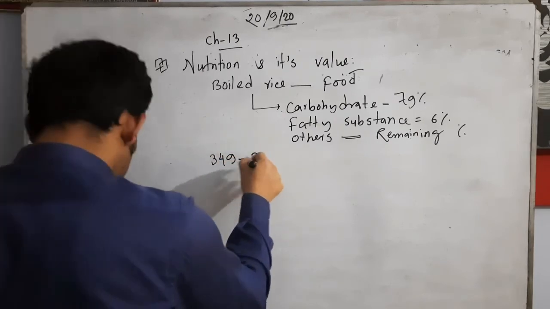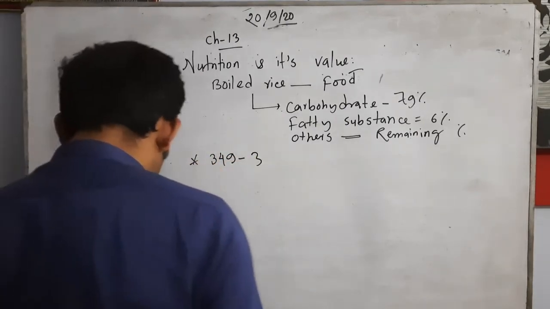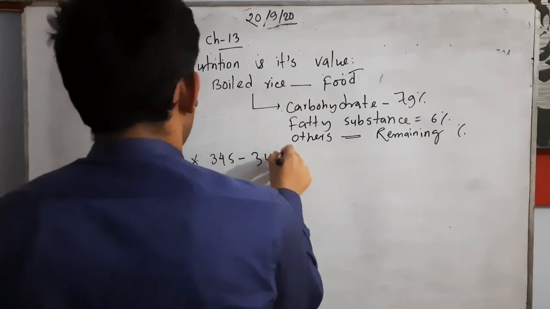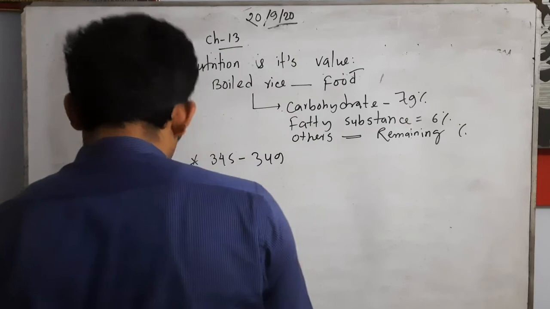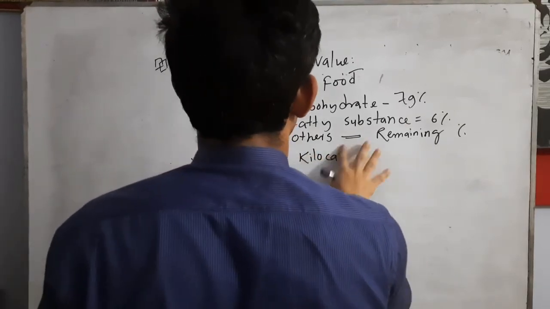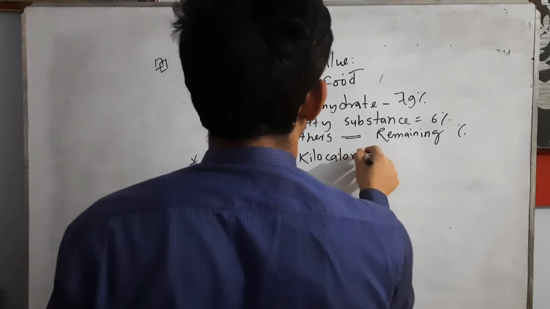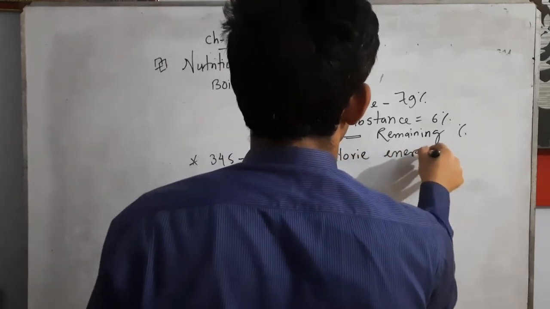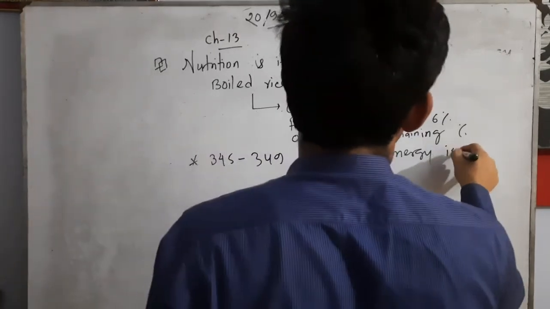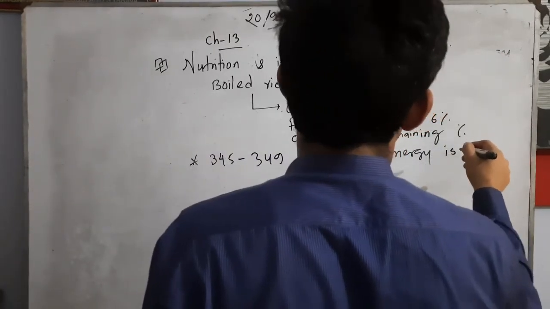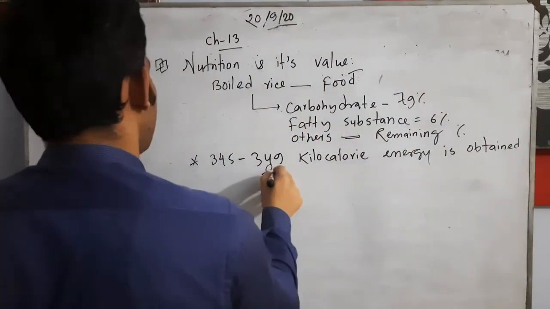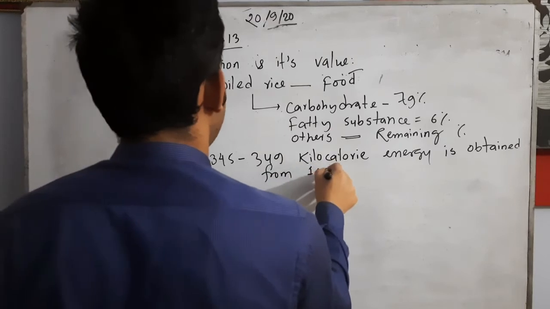These are notes, to note, ensure the note. 345 to 349 kilocalorie energy is obtained from 100 gram rice. It is important for MCQ.